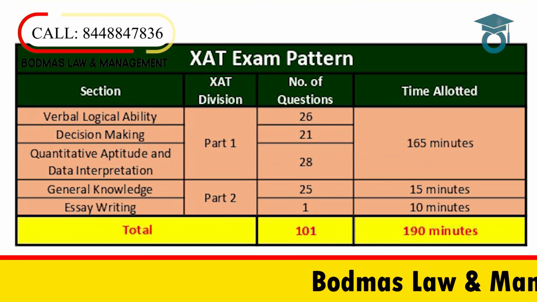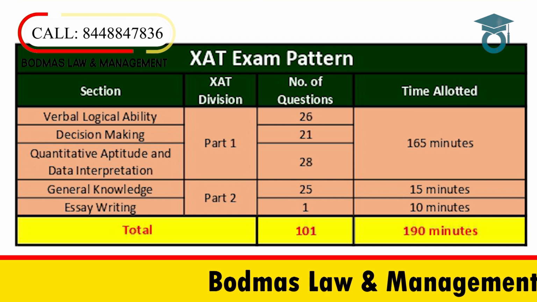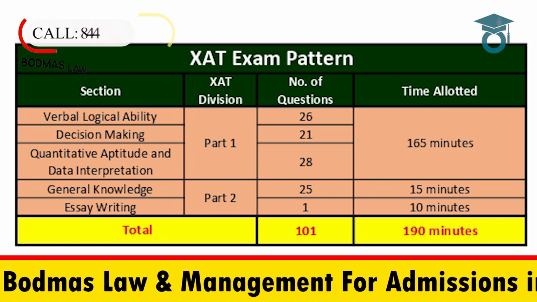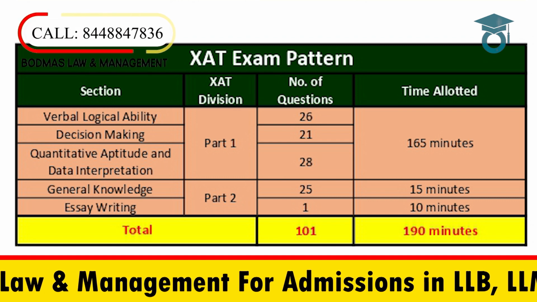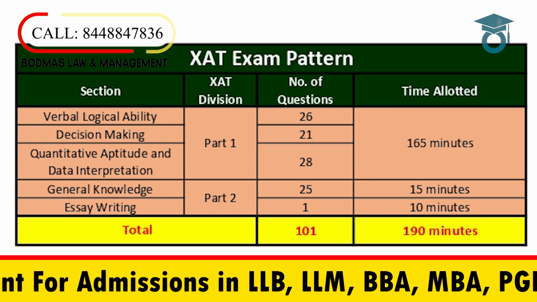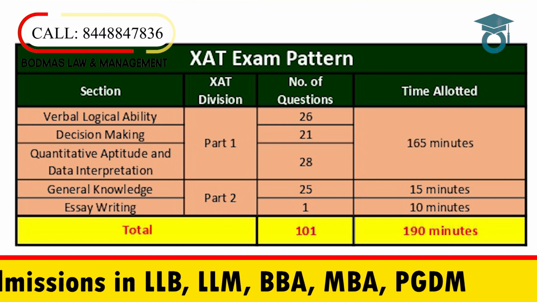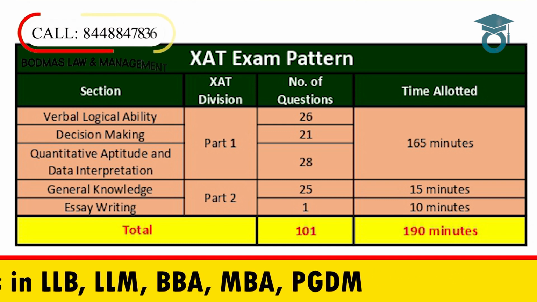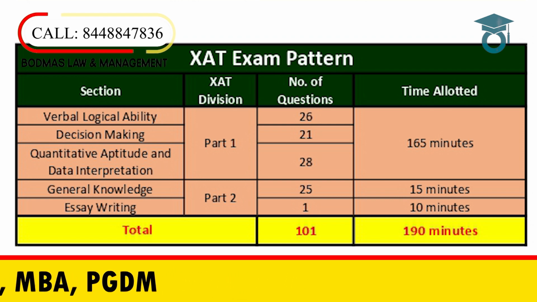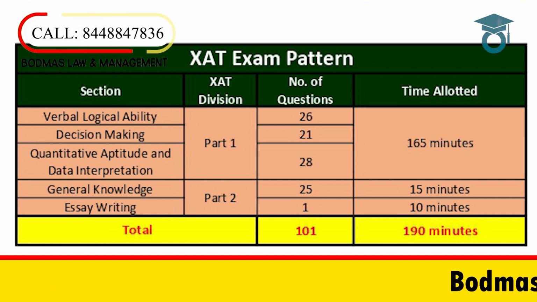XAT exam pattern. Part 1 consists of verbal and logical ability, decision making, quantitative aptitude and data interpretation. Total number of questions is divided like 26 questions in verbal and logical ability, 21 in decision making and 28 questions in quantitative aptitude and data interpretation. Part 2 is general knowledge and essay writing. Questions in general knowledge are 25 and you need to write one essay.